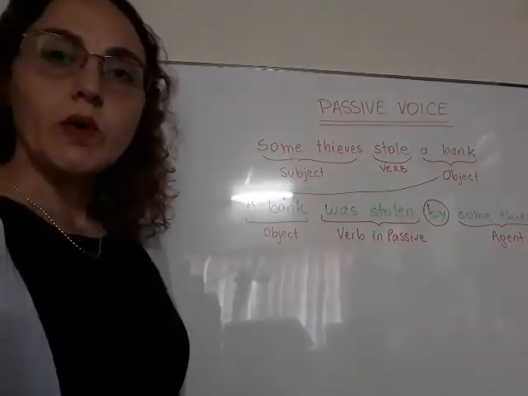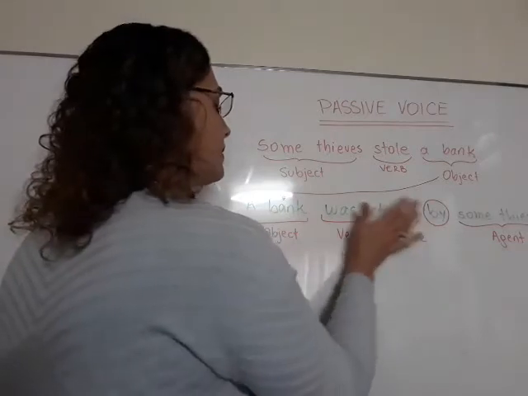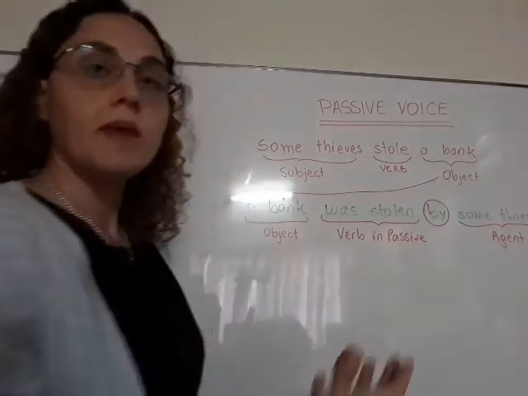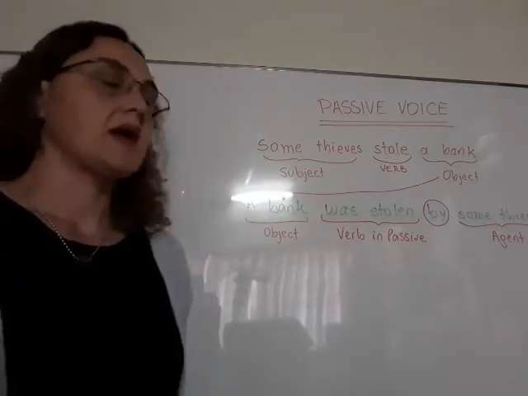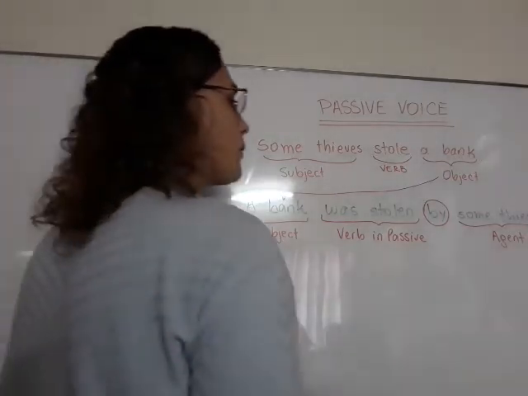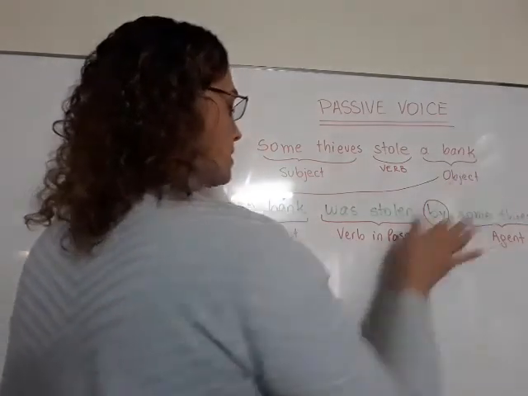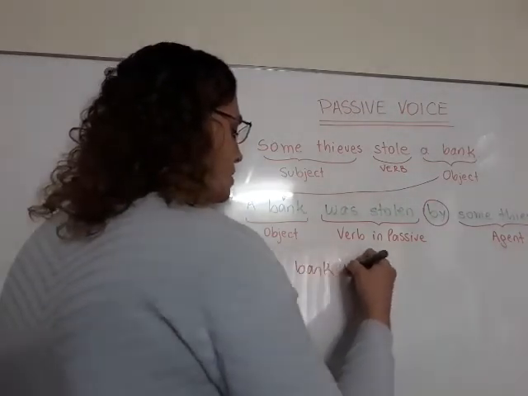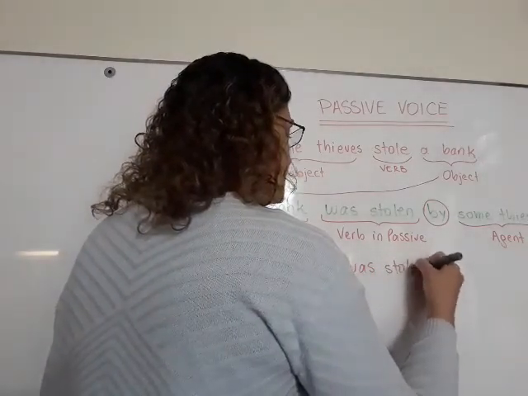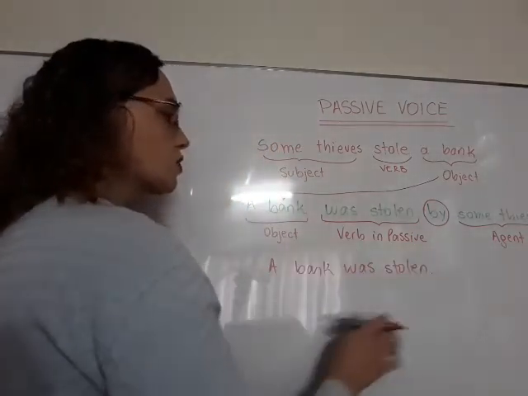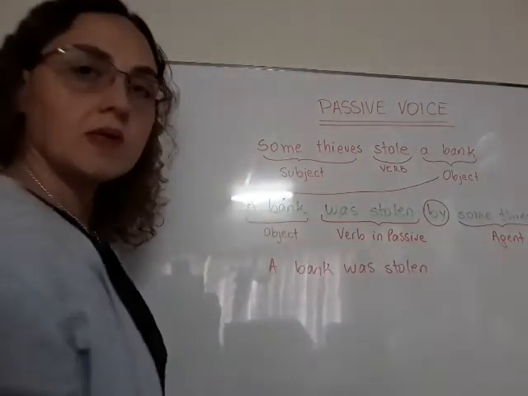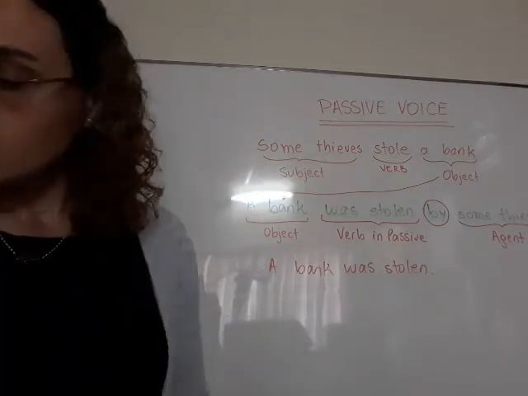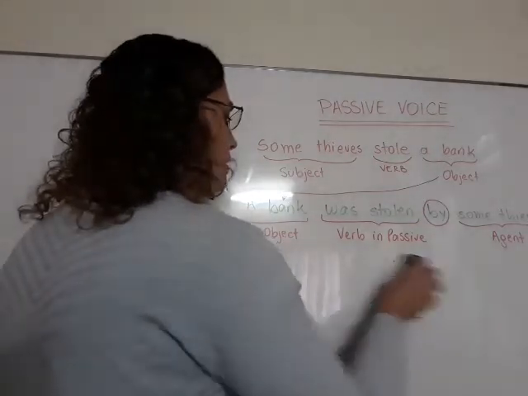So, what is more important? The most important part is this. The bank was stolen. And who did the action? It's obvious that thieves made the action. So maybe it is not so important to write the rest of the sentence. So I could have said a bank was stolen. Because this is the important part that I want to transmit. Who stole the bank? It's obvious that there were thieves, but the important part is that it was stolen. Okay, so that is important to know, and the most important thing to understand.